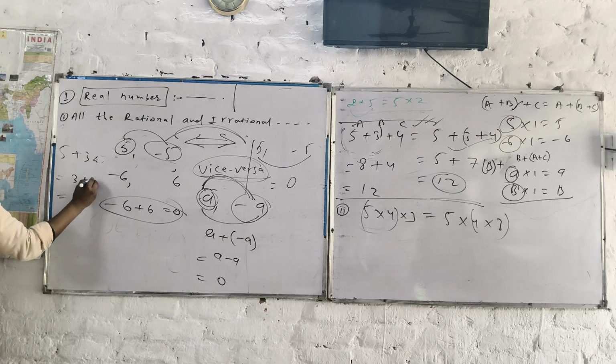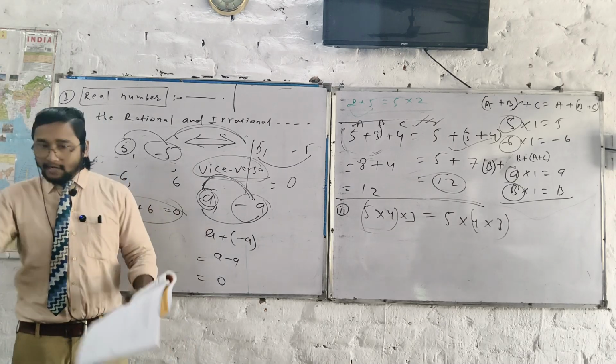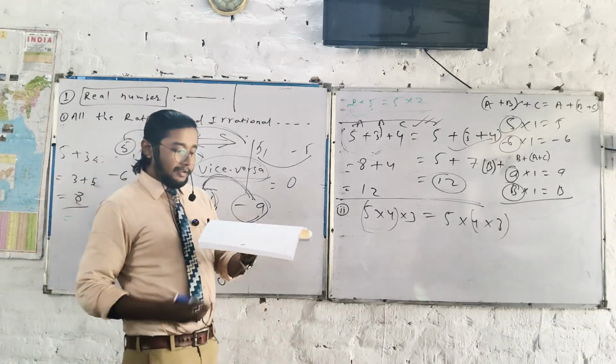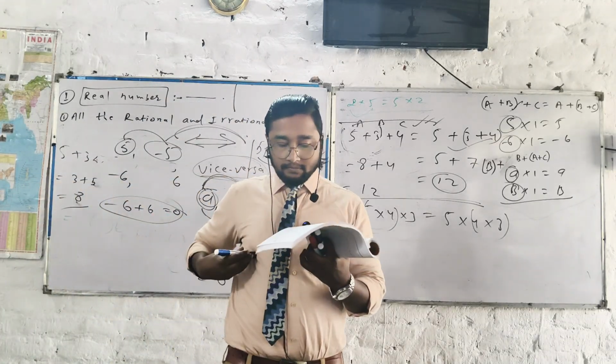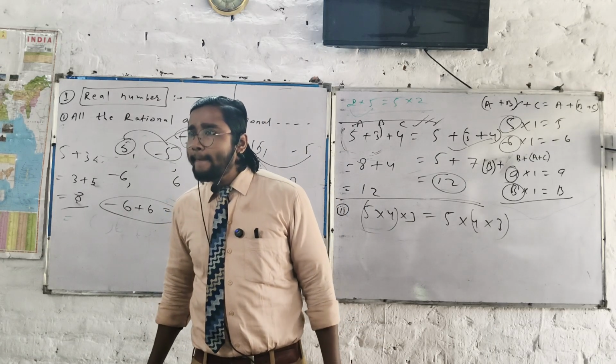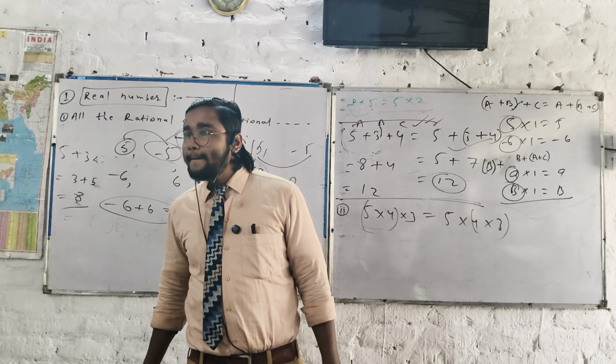What's going on here? We go like this. Okay. Now, have you understood the inverse element? Read it out one more time. If A is a real number, then there exists a real number minus A, such that A plus minus A is 0.